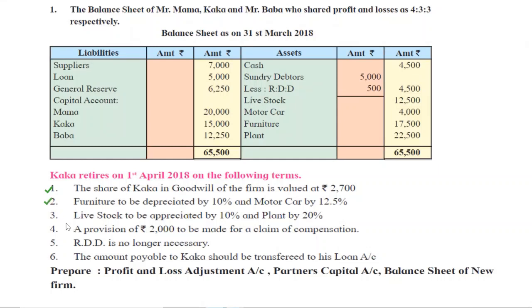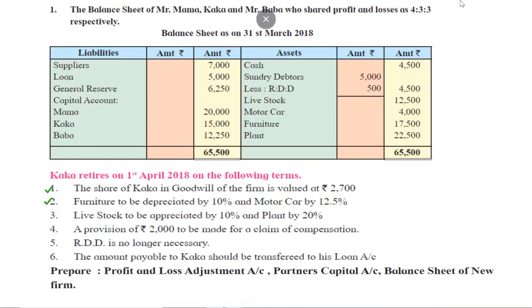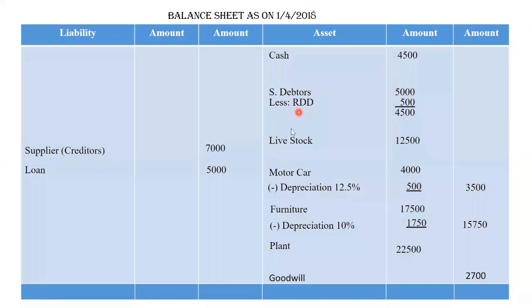Now coming to the third point, livestock to be appreciated by 10% and plant by 20%. Livestock by 10% and plant by 20%, what do we have to do? We have to appreciate, meaning we have to increase its value. Okay, so livestock, how much? 10%.